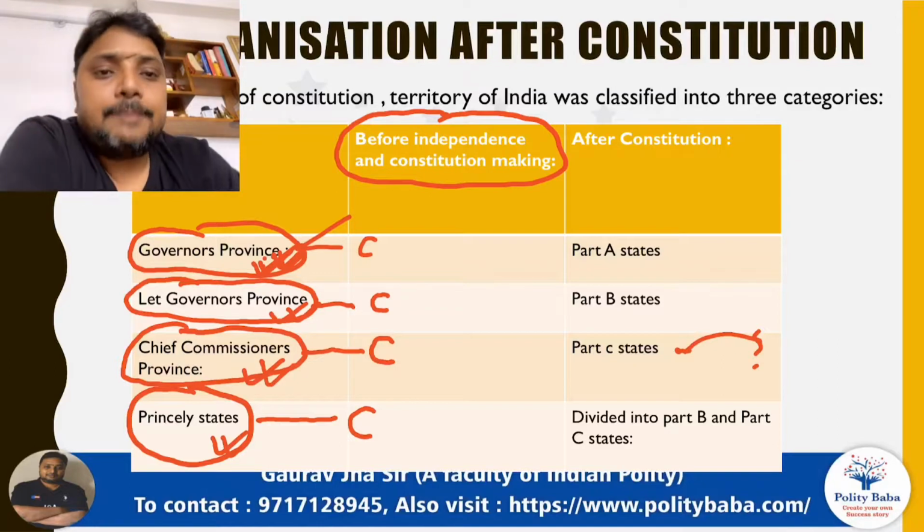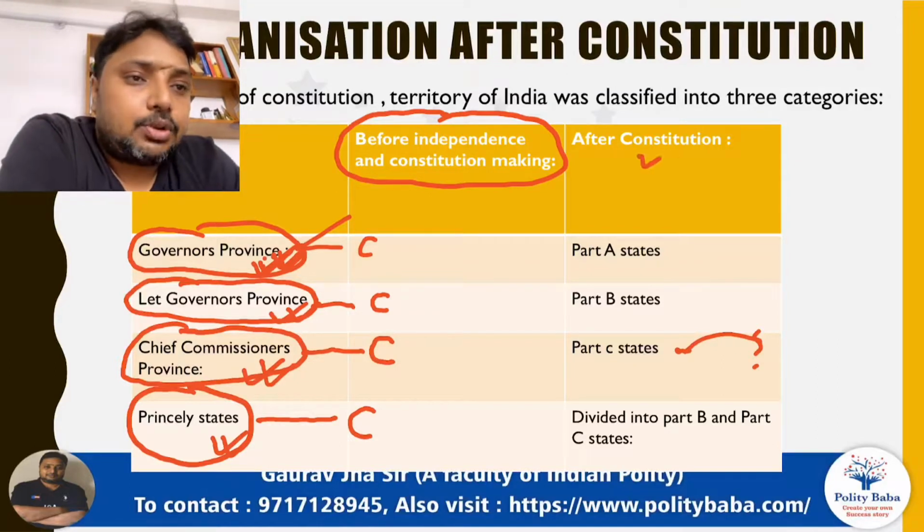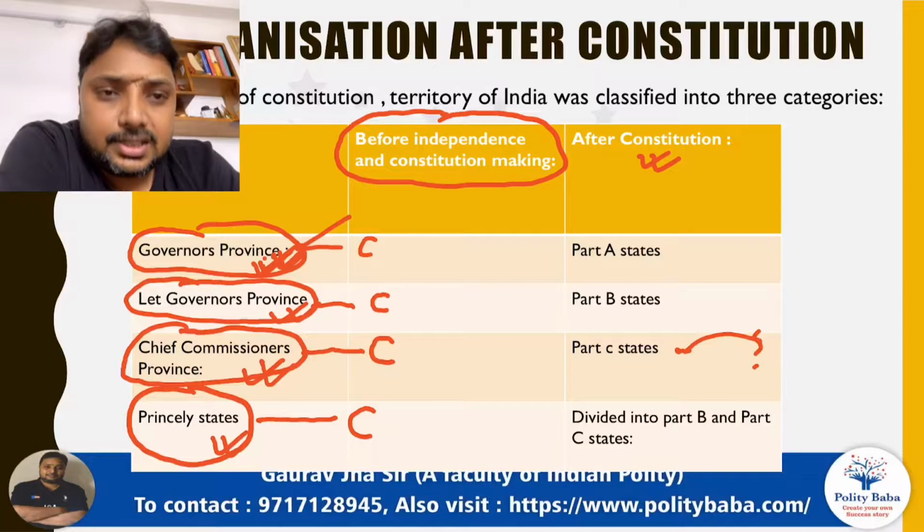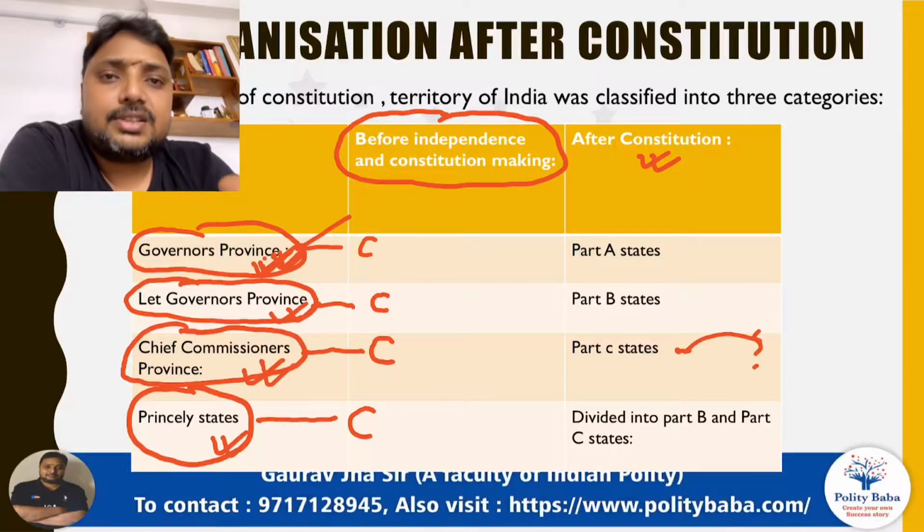So what was decided by the Constituent Assembly is that we are not going to make new provinces, we are going to continue with the Britishers' arrangement only. Whatever arrangement was made by Britishers, we will not do any territorial transfers, adjustments or tampering, but we will change the names of those provinces.